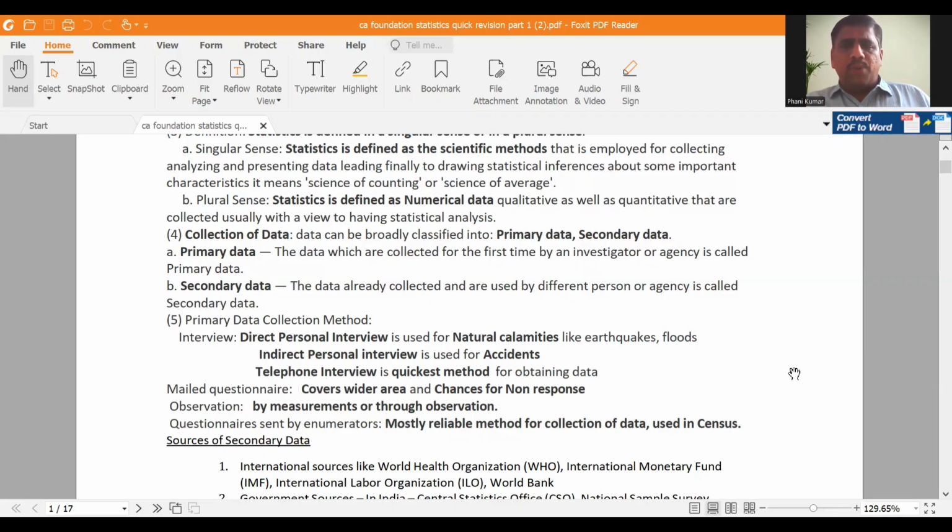Okay, so these are the main points. For natural calamities, direct personal interview. For accidents, indirect personal interview. The quickest method of data collection is telephone interview.